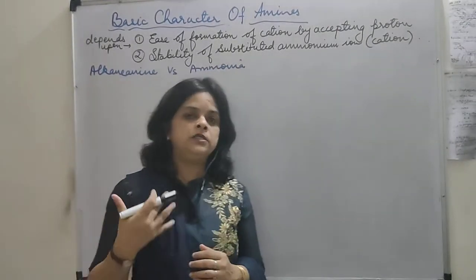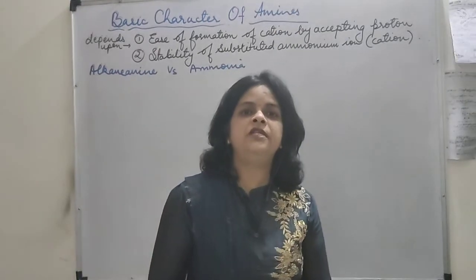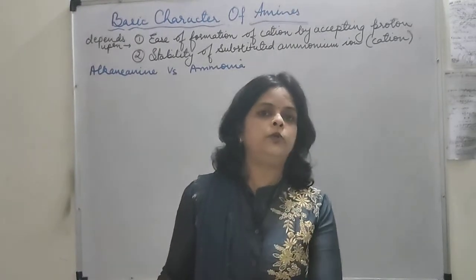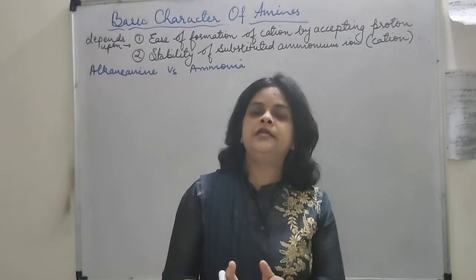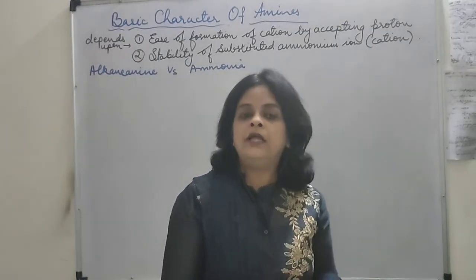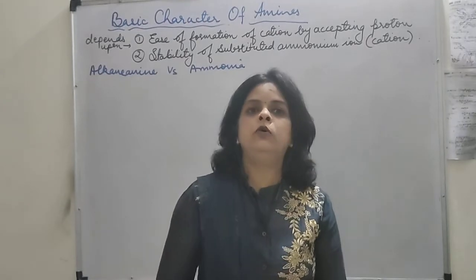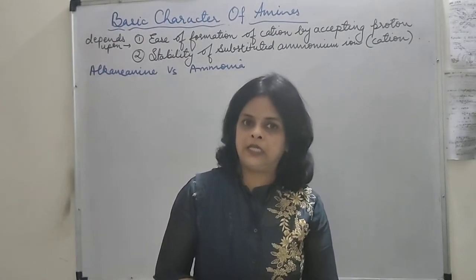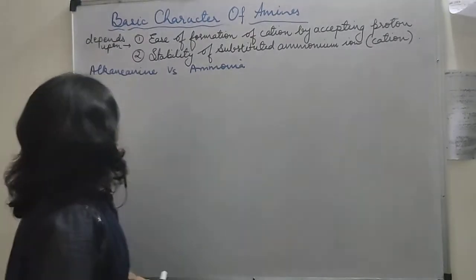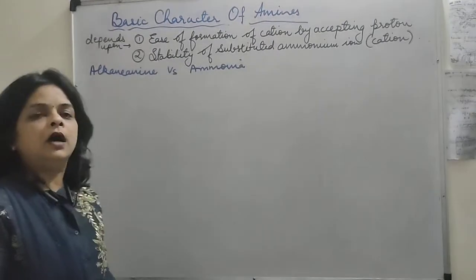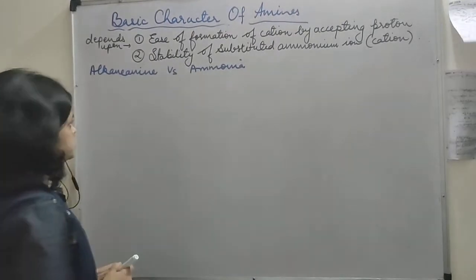So if the cation which is formed is more stable as compared to the amine, then of course it is going to form that cation. And if it is less stable as compared to the amines, it will not undergo formation of that cation. Let's see the example of alkyl amine and ammonia. We will compare the two.